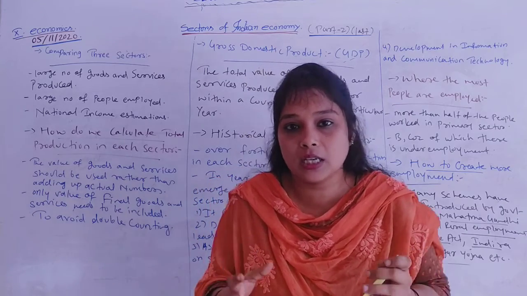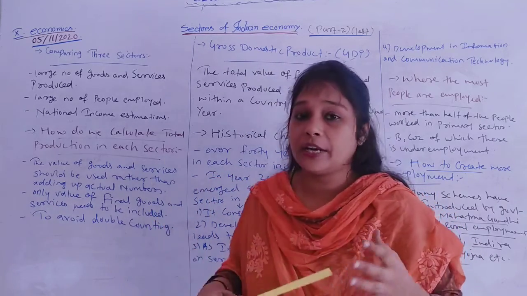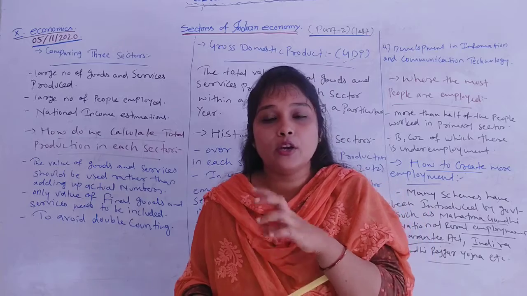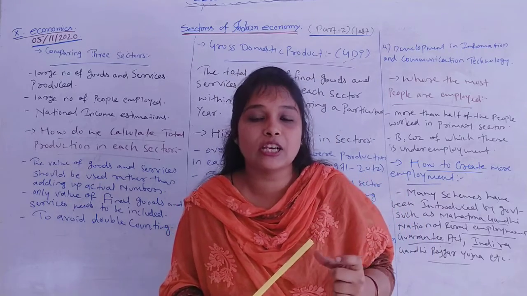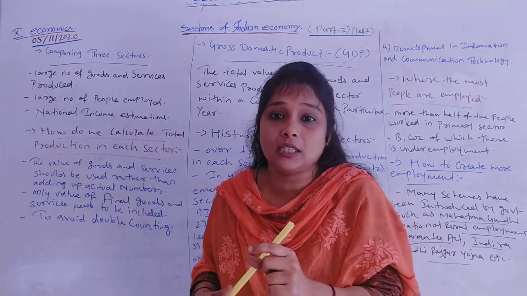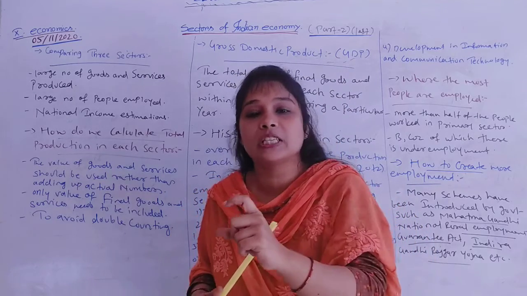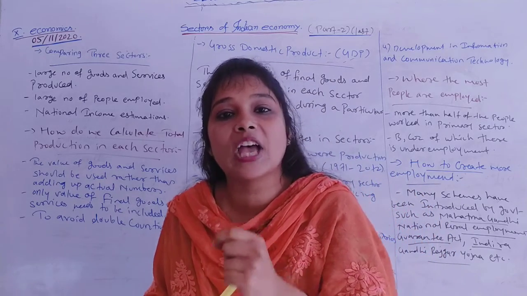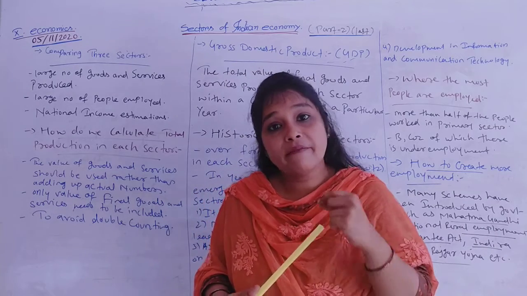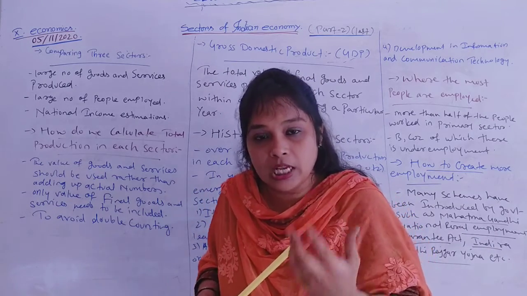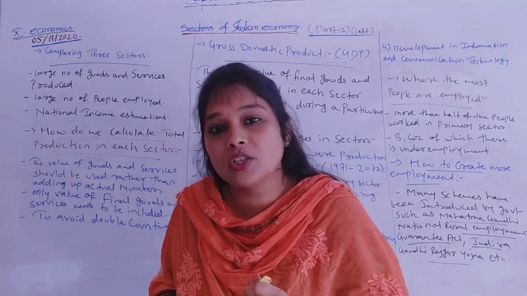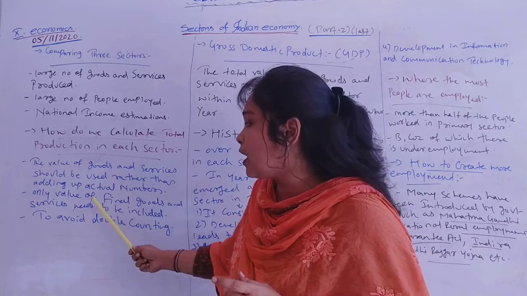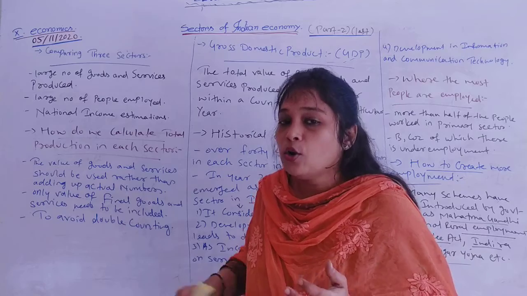Double counting means, let's take an example. Over here we are saying that only the total value, meaning the price of those goods and services, is counted, not the goods themselves. When we are counting the national income, or the production in each sector, we are not counting the number of goods produced. We are counting the total price of goods and services produced. And only the value of final goods and services needs to be added to avoid double counting.